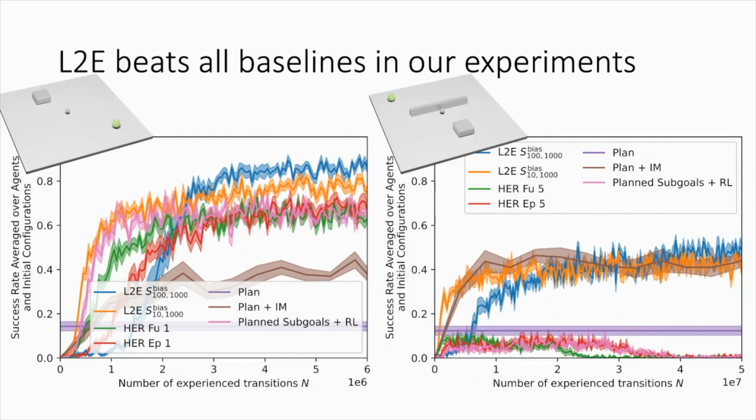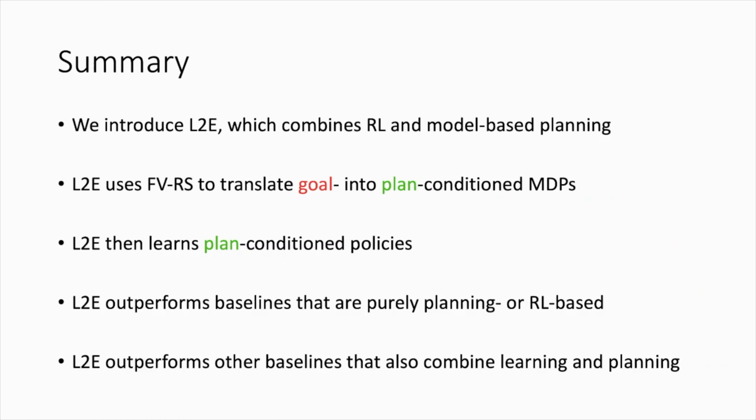In both environments, we find that L2E significantly outperforms the baselines. In the obstacle example, plan execution with an inverse model is more successful if very little data is available, but L2E can improve on this baseline if given enough data. The lines in these plots are averaged over multiple independently trained agents and also multiple random initial configurations for each test. The shaded areas then indicate the corresponding confidence intervals.